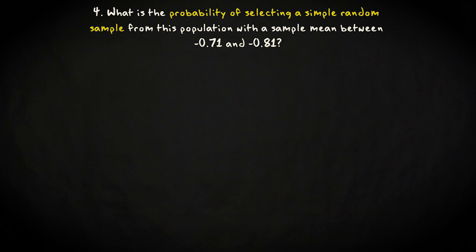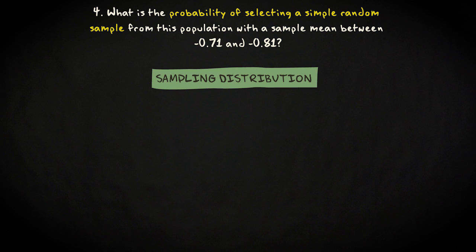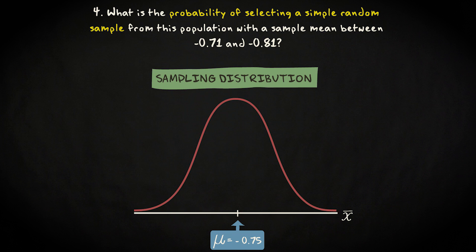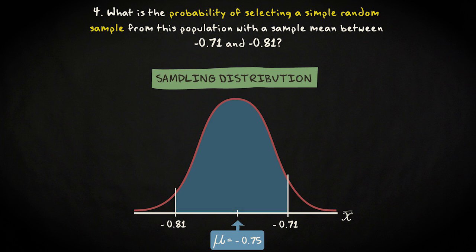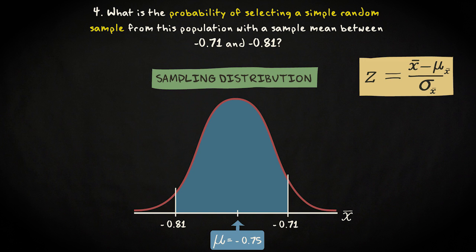We are dealing with a sample mean here, so we should look at the sampling distribution. This is what the sampling distribution looks like. We're interested in the probability of finding a value between these two values, so we're interested in this surface. To find this probability, we first have to convert the original scores of minus 0.71 and minus 0.81 into z-scores. This is the relevant formula.